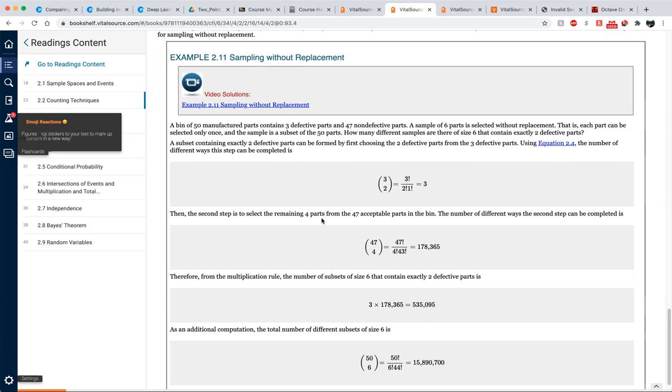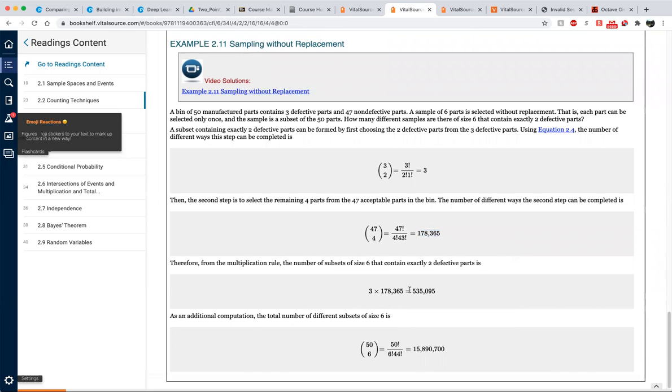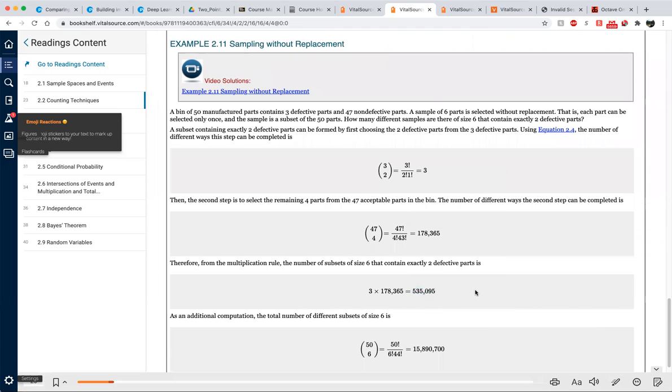So a combination of the 47 to select the 4. Okay, so now 47C4, we got this one, 178,365. And then we apply the multiplication rule. So 3 times that number gives us this. This is the total number of ways, or total number of outcomes in the event.